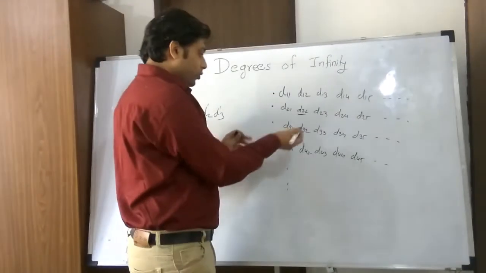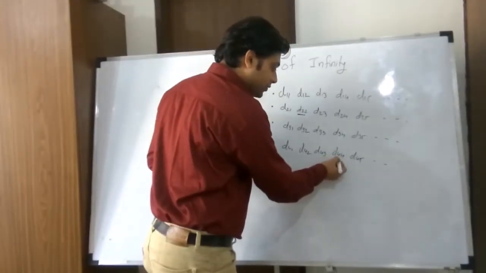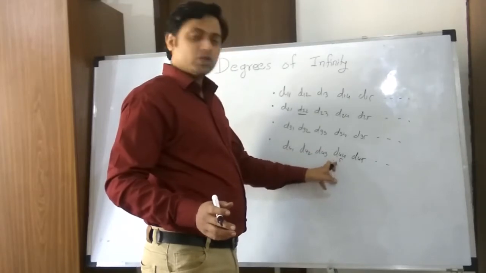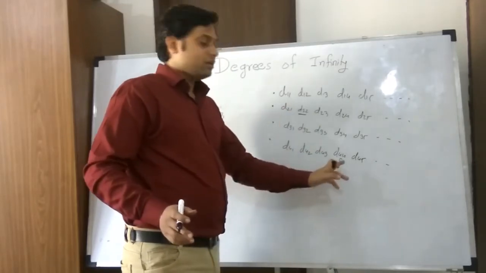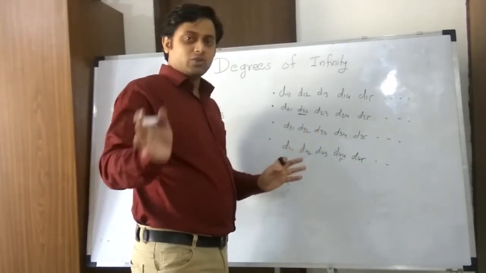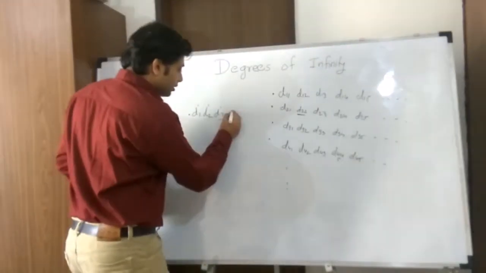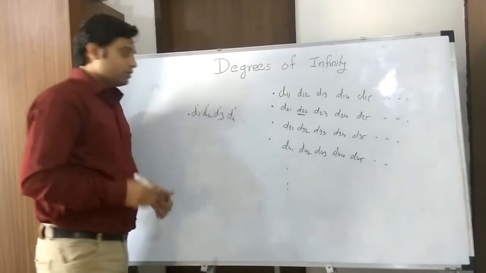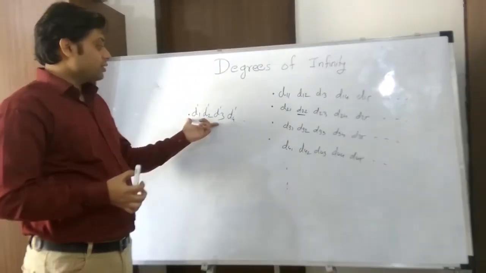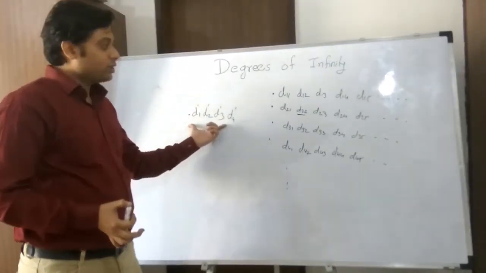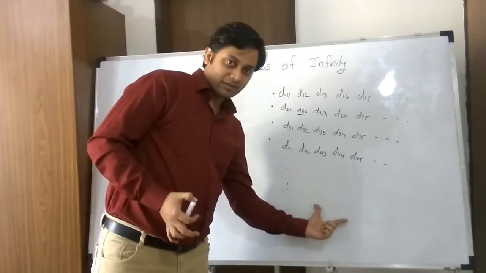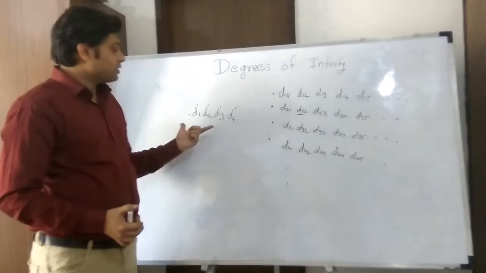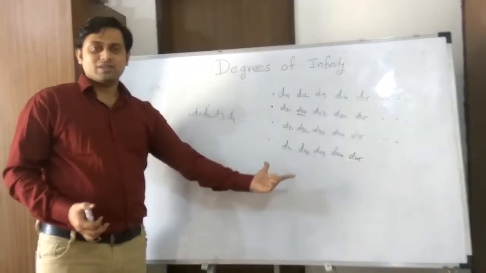For the fourth digit, let's say D44 is 5. So I will choose any digit out of 0 to 9, but I will not choose 5. From 0 to 4 and 6 to 9, I will choose any digit for D4', and so on. Now, this is a real number. So this newly formed real number should be present somewhere in this list because our assumption is all the real numbers are in this list. So let's try to match this real number with all the entries in our list.